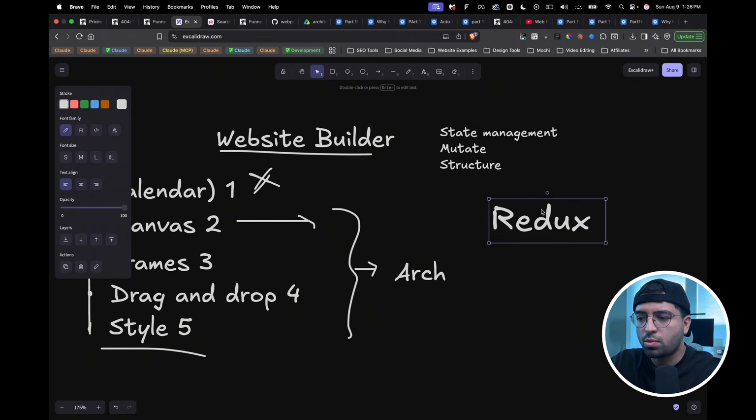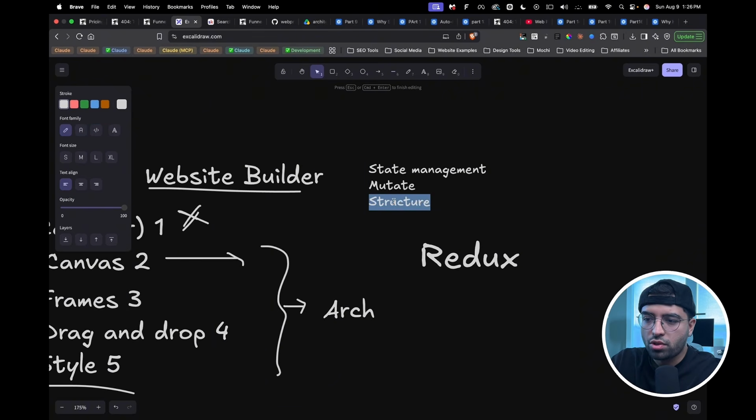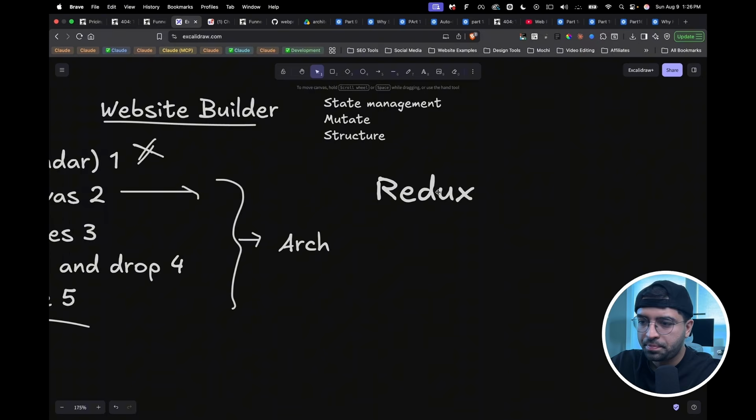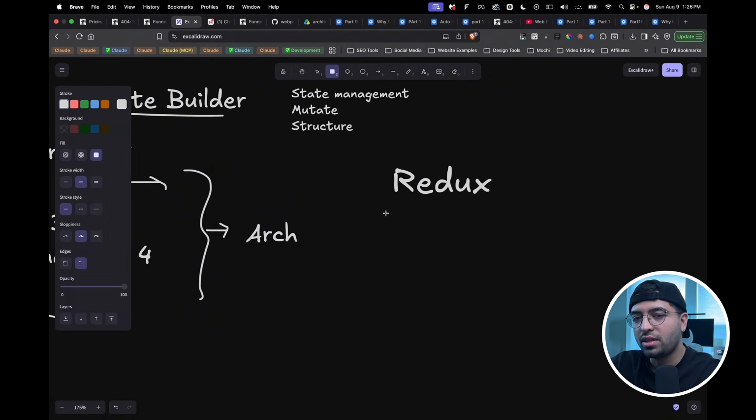And then the structure is probably what I need to think about next. So you see, again, we're creating another linear path here. So we have mutation, then we have structure and state management. But first, the structure would go first. Then we'll think about state management and how we'll store that, how we can move data from the website builder into that state. And then how can we change or update that state? So I'll have the Redux website builder or the Redux structure. And now I'll think as to what that should look like.